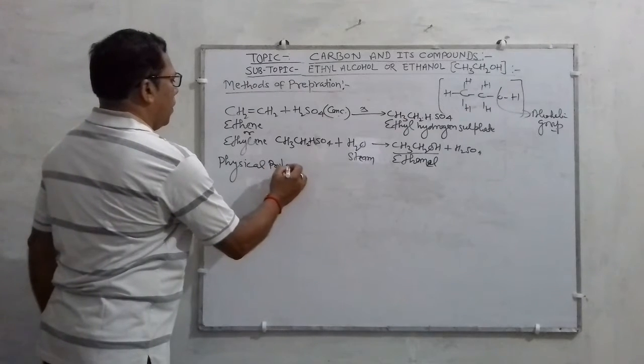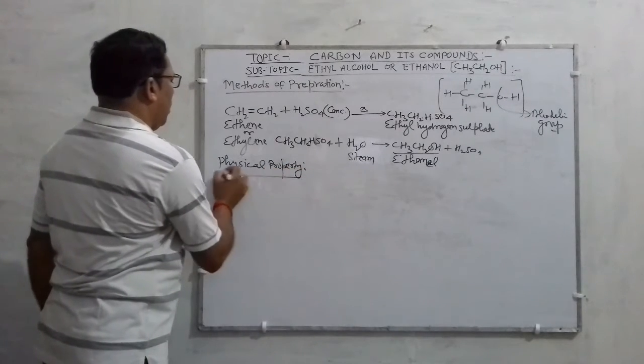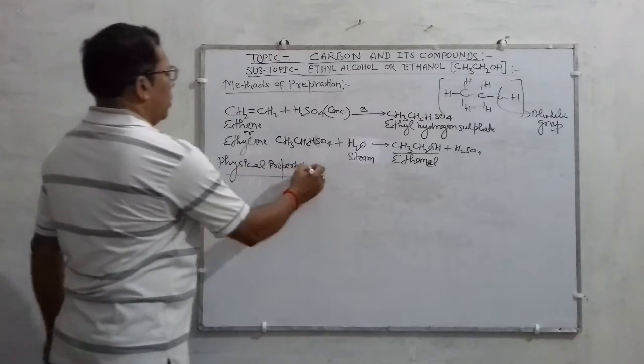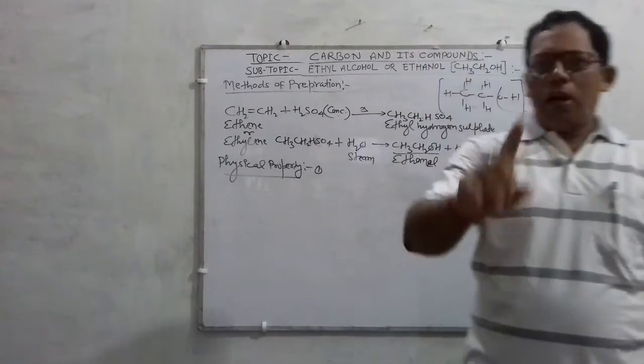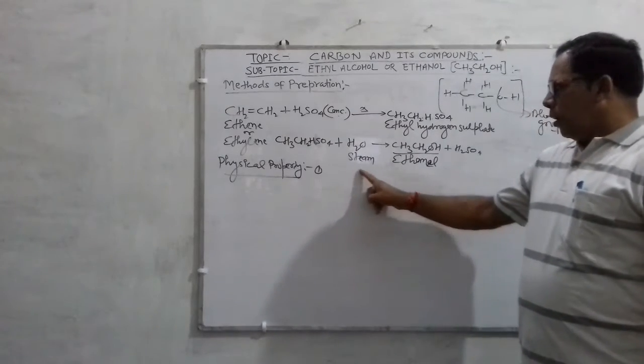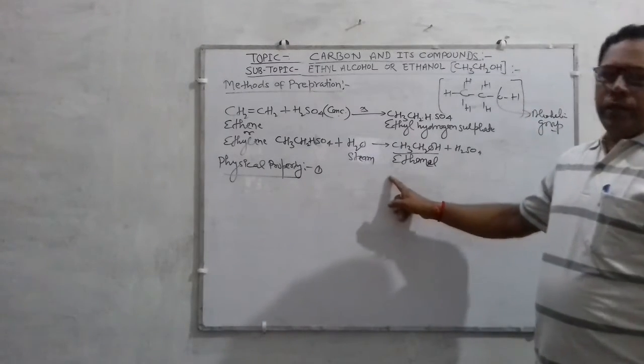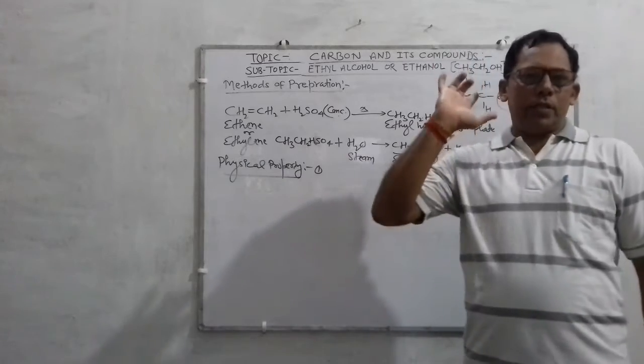Physical properties of ethanol. First property, ethanol or ethyl alcohol is a colorless liquid at room temperature.